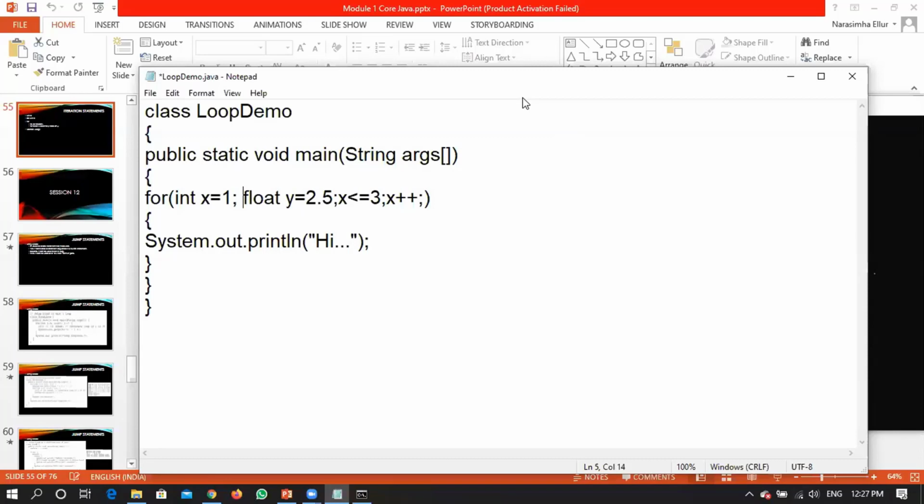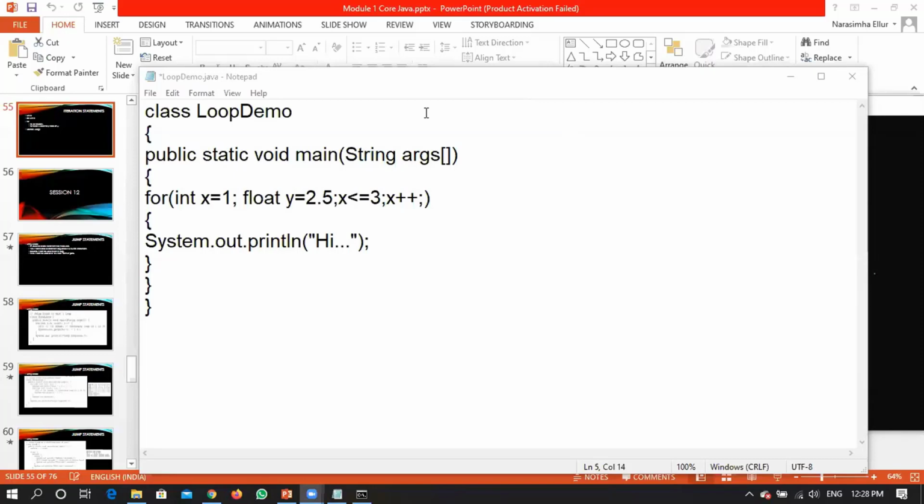Are you able to understand? So that is the reason why it won't support declaration of more than one variable of a different data type, right? If you have the same data type, you can declare more than one variable. We can, but in another loop. What does it mean?